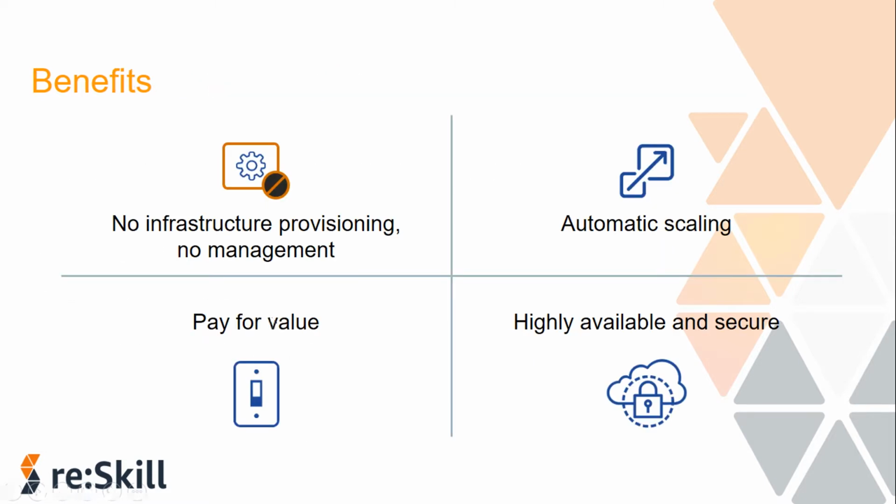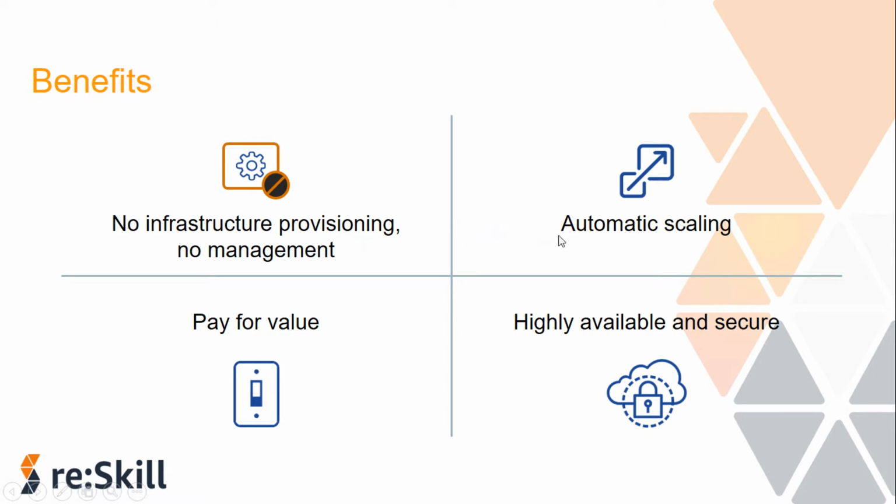Okay, a few benefits of serverless architectures. First, there is no infrastructure provisioning, which means no infrastructure to provision or manage, because the underlying infrastructure is taken care of by AWS itself. You just have to select a few things and the servers will be ready for you.